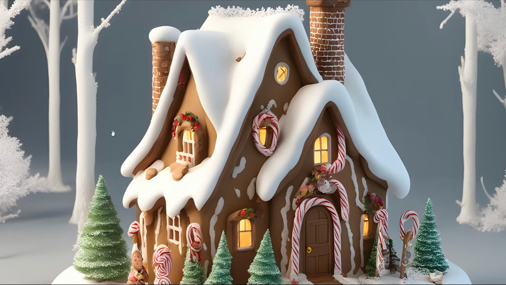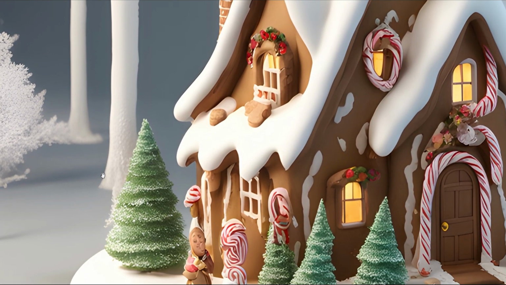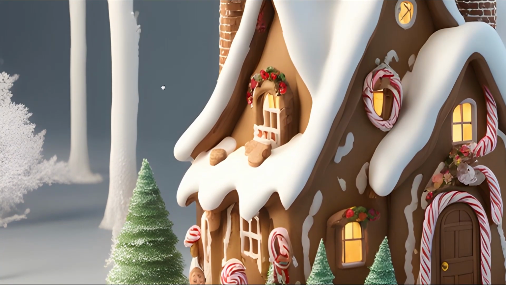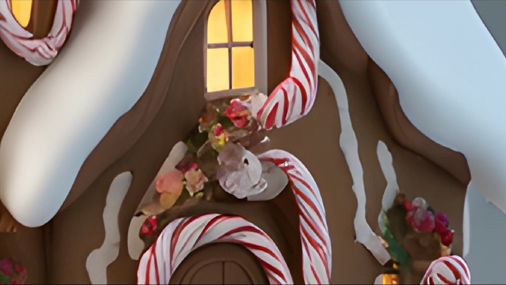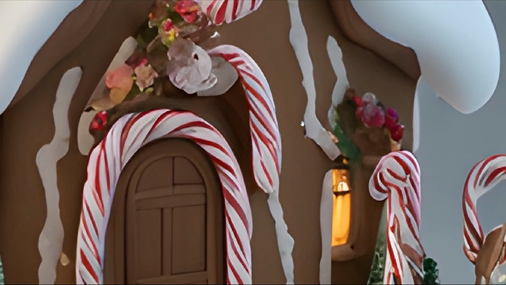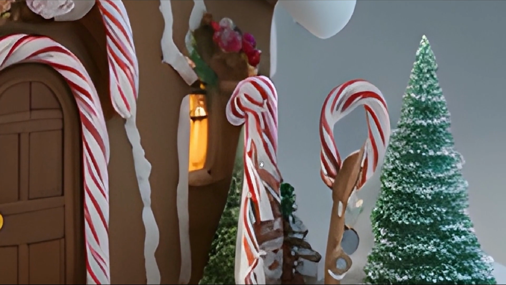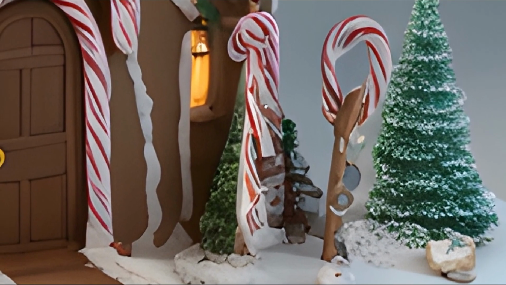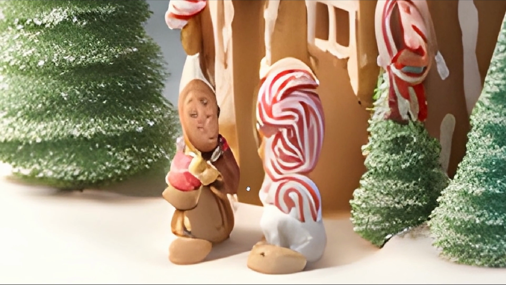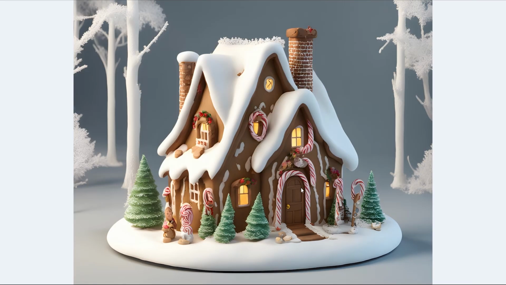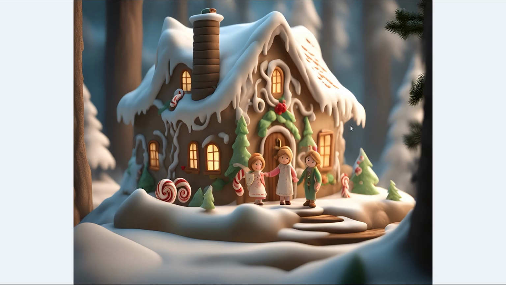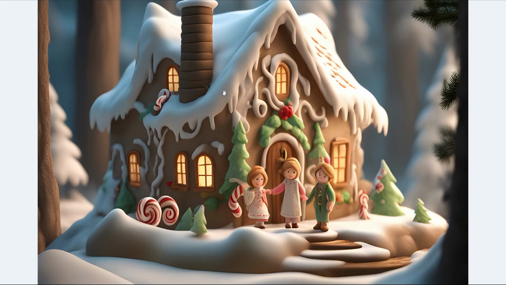Now, this image is the cyberpunk style. It looks like it was molded or something. And as you can see up close, the structure looks kind of broken. The AI tried to implement some candy elements, but the candy elements are, well, just broken and fused with the house. And also, what is this? Is this supposed to be a man? Hansel and Gretel are nowhere to be found in this image. Now, the fifth picture is the anime portrait style.